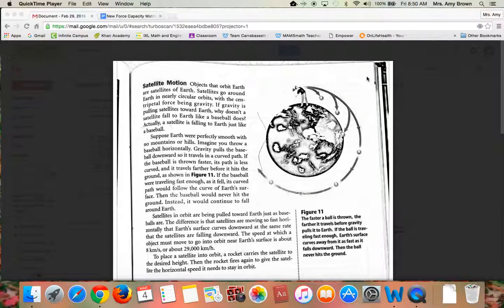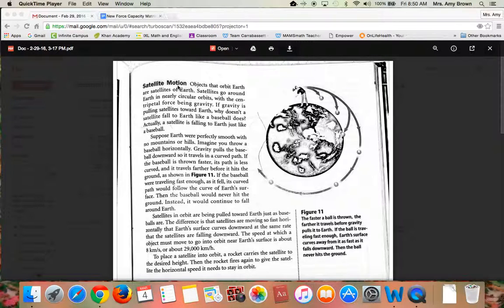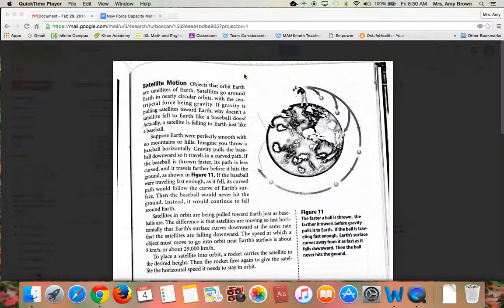This is a screencast from the Motion, Forces, and Energy textbook. We're going to start with satellite motion. You do need the note sheet that goes along with this, so make sure you get that.